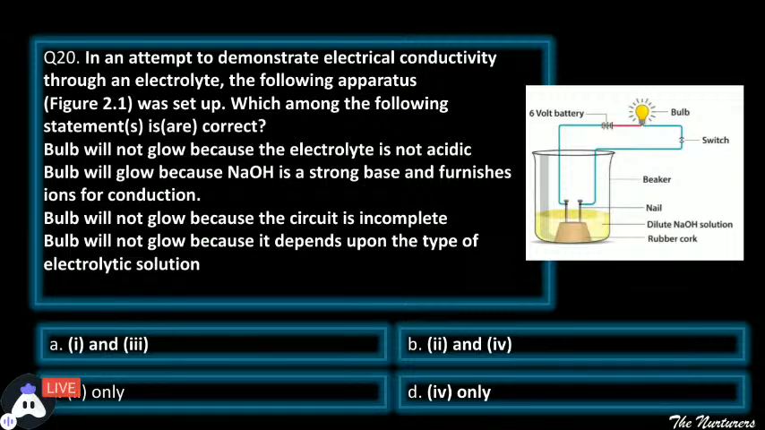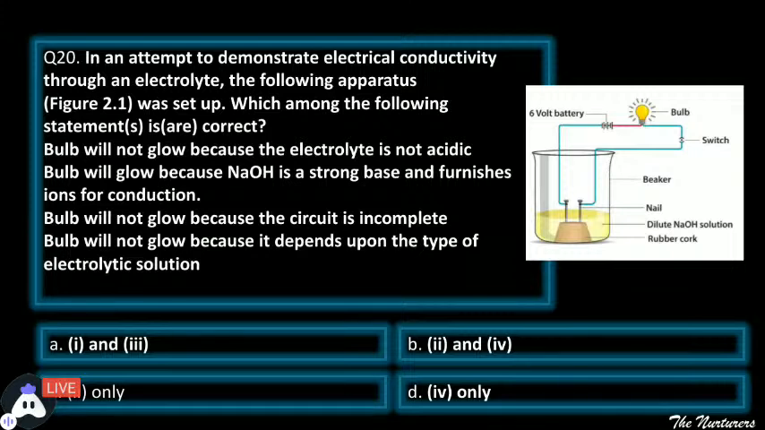Bulb glow ही नहीं करेगा क्योंकि electrolyte acidic नहीं है. Second, bulb will glow because sodium hydroxide is a strong base and furnishes ions for conduction. Bulb glow करेगा क्योंकि सोडियम हाइड्रोक्साइड एक स्ट्रॉन्ग बेस है और उसने आयन स्प्लिट करे हैं. Third, bulb will not glow because the circuit is incomplete. बल्ब ग्लो ही नहीं करेगा अगेन क्योंकि सर्किट इनकम्प्लीट है. And fourth, bulb will not glow because it depends upon the type of electrolytic solution. बल्ब ग्लो नहीं करेगा क्योंकि बल्ब ग्लो करता है कुछ ही इलेक्ट्रोलिटिक सॉल्यूशंस में, सब में ग्लो नहीं करता.